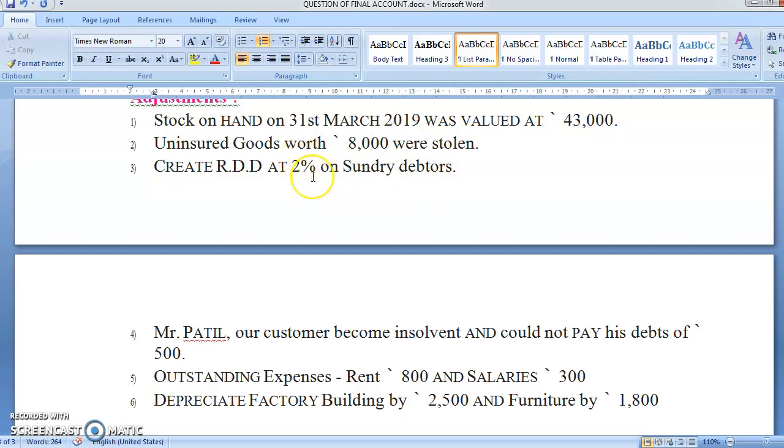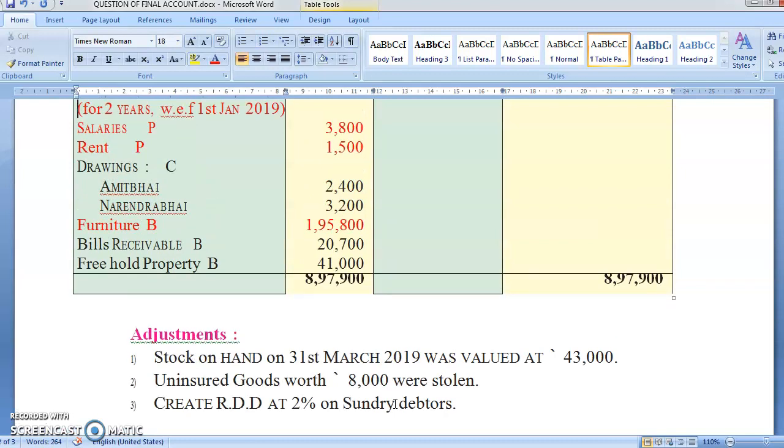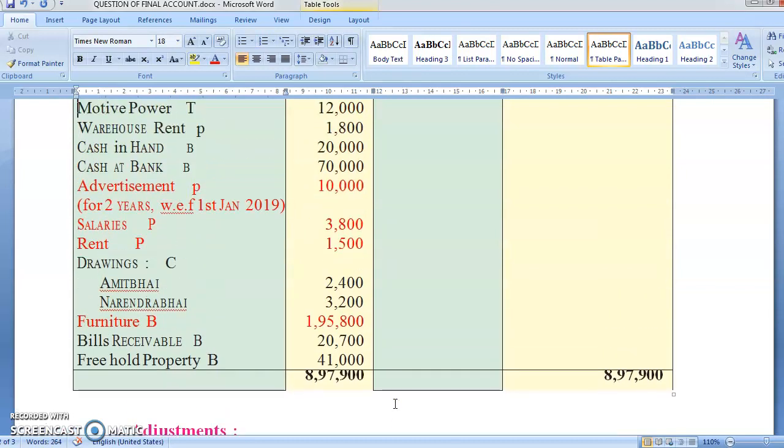Create RDD on debtors. So I have put it in debtors. Mr. Patil, our customer, became insolvent and could not pay a debt of rupees 500. So this is an indirect way of giving you the bad debt amount. So again, it is related to debtors, which I have already marked. Outstanding rent, outstanding salary. Again, you have to mark in rent and salary. Depreciate factory building and furniture. See, I have already done all this work. See, furniture I have done, rent, salary. Yes, I have done it.